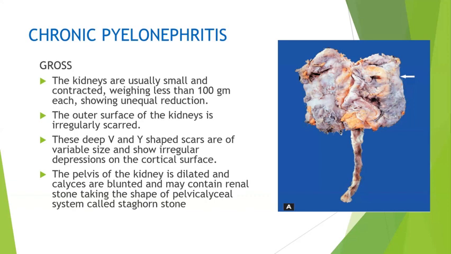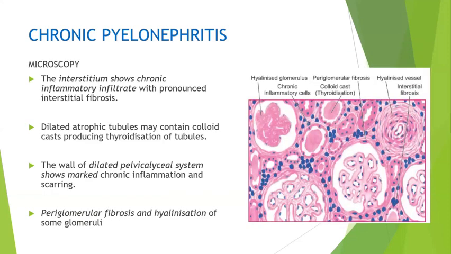V-shaped, U-shaped scars will be there with variable size on the cortical surface, and the kidney is contracted. Multiple scars on the surface will be covered with purulent material. Then there are dilated calyces. Sometimes it may contain an obstructive polyp or some small malignant growth, or sometimes there can be stones.